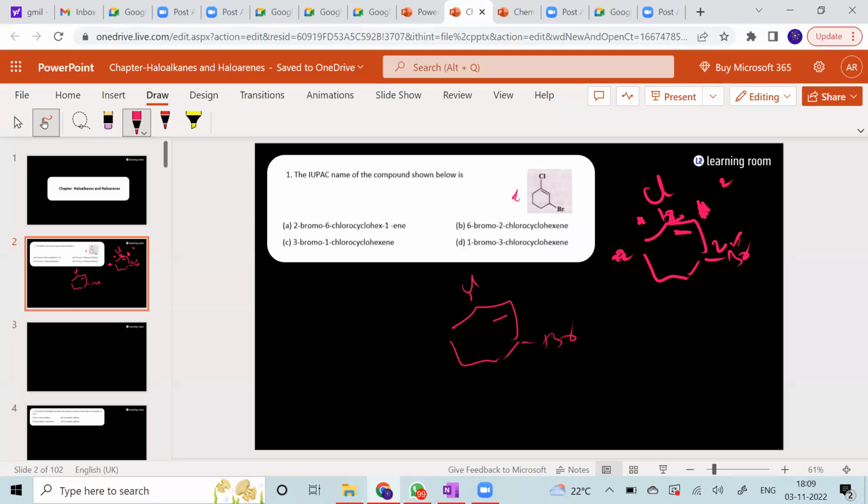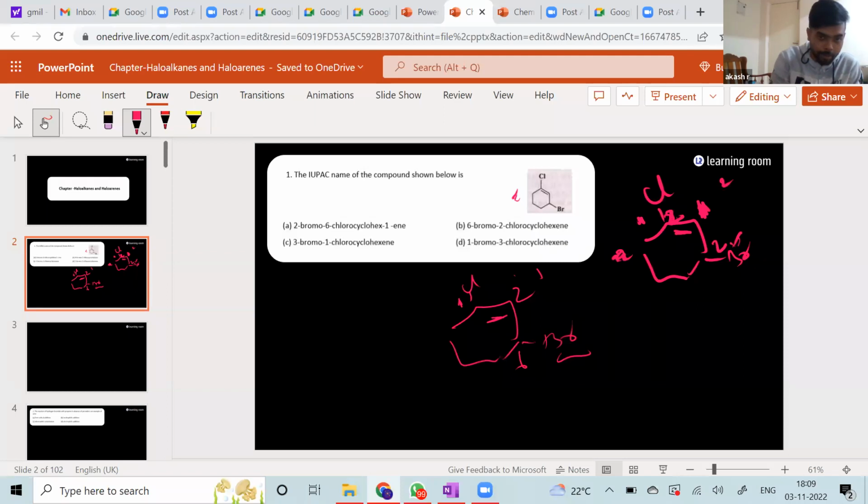Bromine. It is based on your atomic numbers or atomic masses, right? Bromine is heavier, so that is going to be given more priority. But you have to first give the priority to your double bond only. So either 1 here or 1 here, as we already spoke. And the better way is that you will put 1 here and 2 here. Why? Because if you had put 1 here, what would have been the number you would have gotten for Br? Would have been 6, is it not?